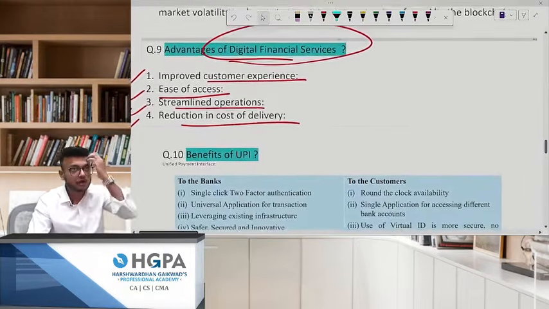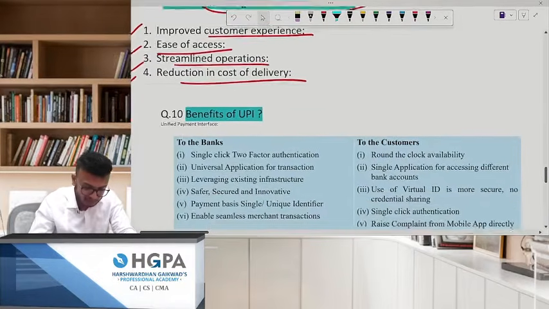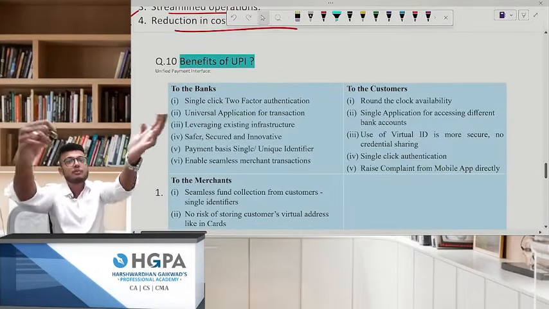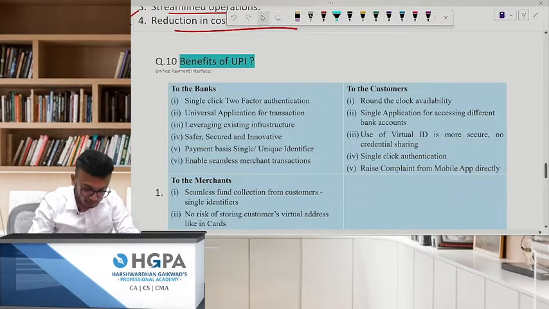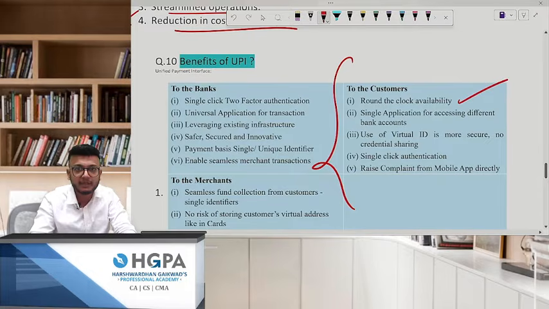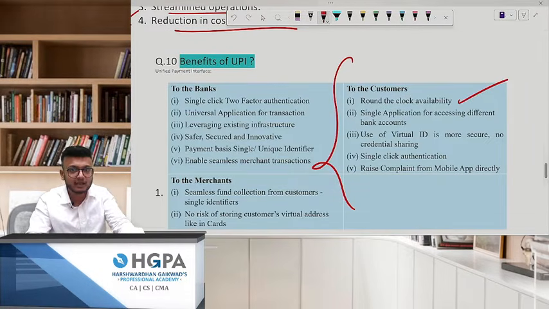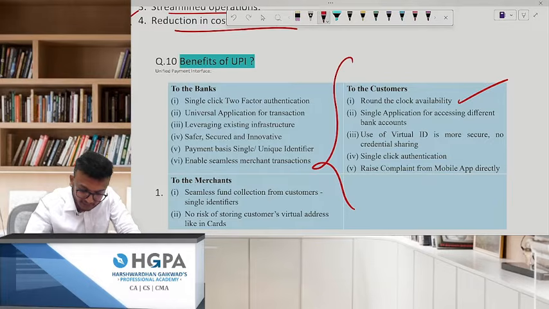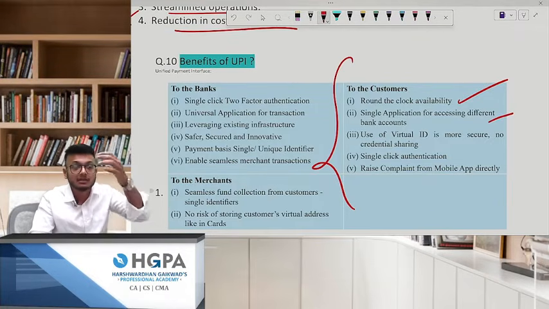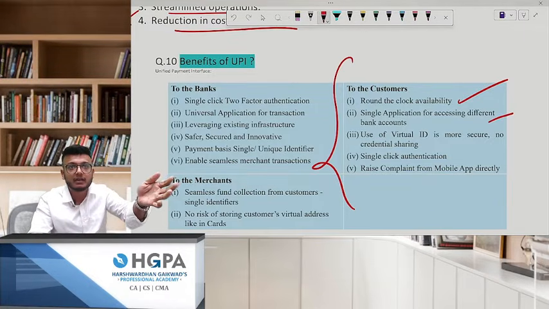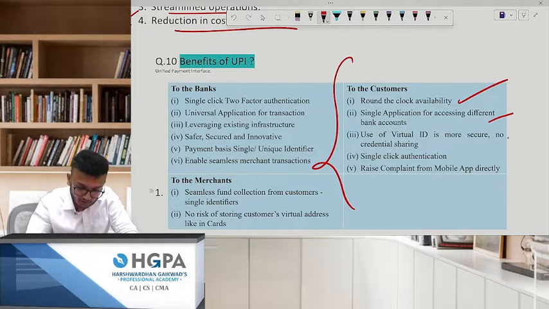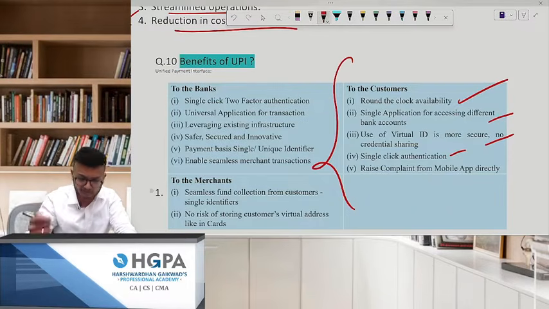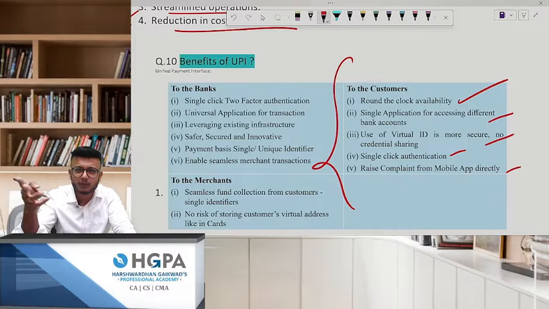Benefits of UPI. First of all, what on earth is UPI? Unified Payment Interface. The benefits of UPI are different for different persons. First we'll see what is yours, what is for the customers. Round-the-clock availability. Anytime you book it, UPI is there. Just a QR code pay. Single application for accessing different bank accounts. Obviously, sir, now there's Google, Paytm, everything. Just give your number, we'll pay it. Use a virtual ID. Single-click authentication, like we only have to enter your OTP. That's it. Raise a complaint from the mobile app directly. Even if you have any complaints, you can just talk with the support and all that.